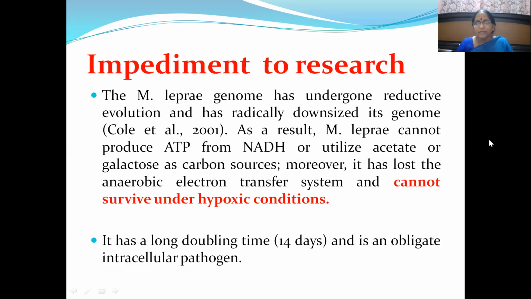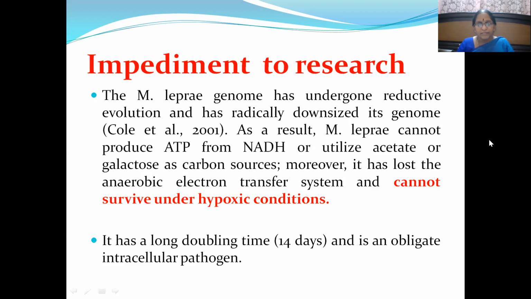So what is the meaning of this entire statement? It cannot survive under hypoxic conditions. That means the genome has got lost itself, so it cannot survive anymore if you bring the bacilli out of the body. That is one reason. There are various reasons. Another reason is it has a long doubling time of 14 days.